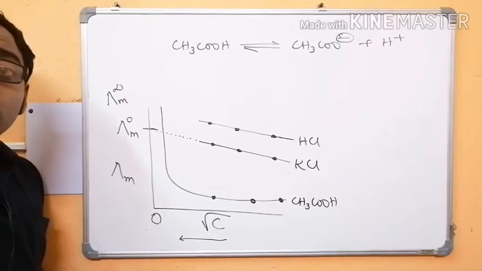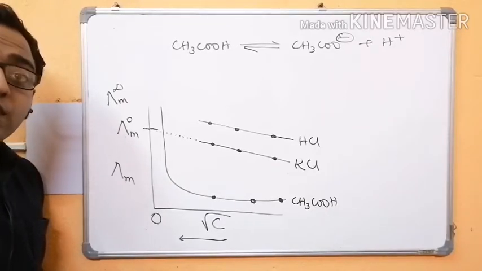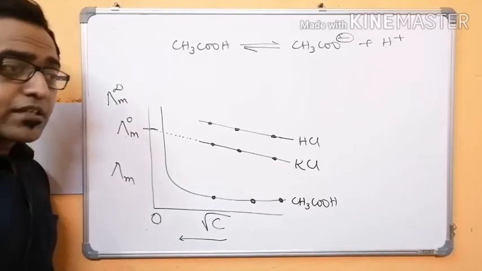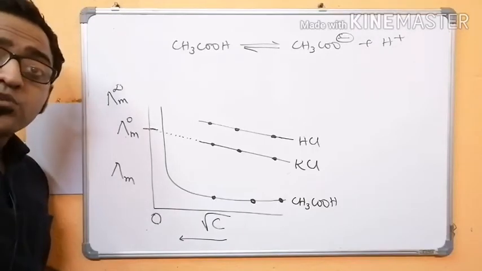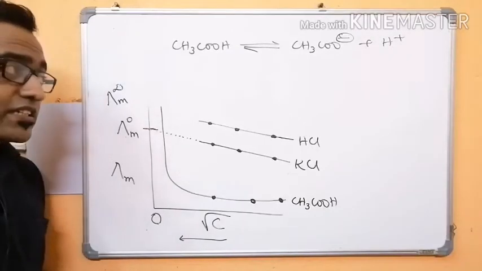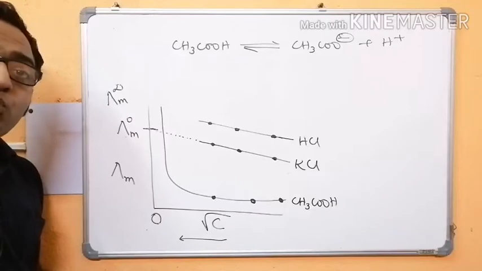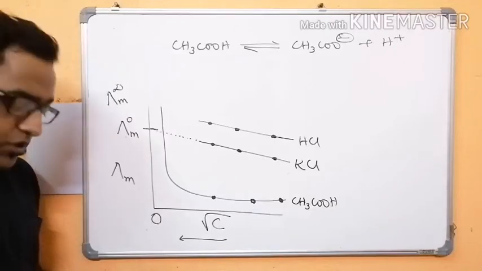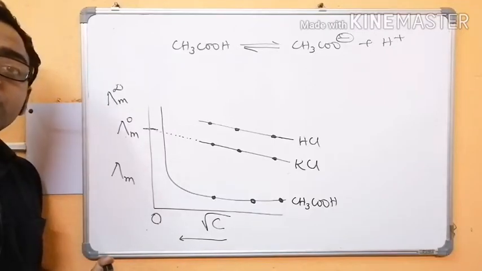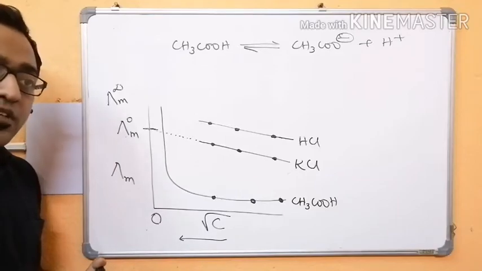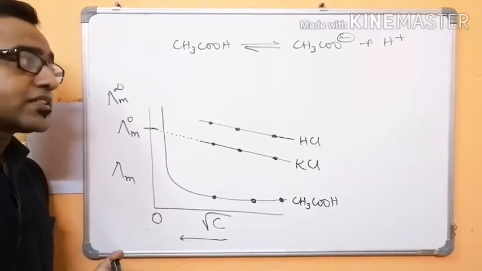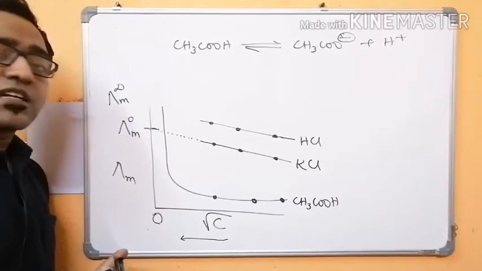The degree of dissociation increases. That we have learned in the class 11 equilibrium chapter, that with dilution the degree of dissociation increases. So as we add more water, the degree of dissociation becomes say 20%, we add more water, 30%, 40%, 50%, like this.